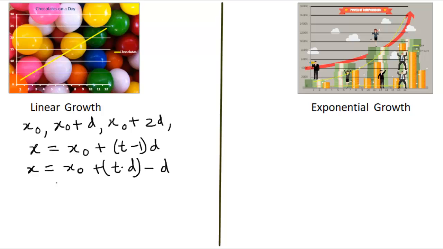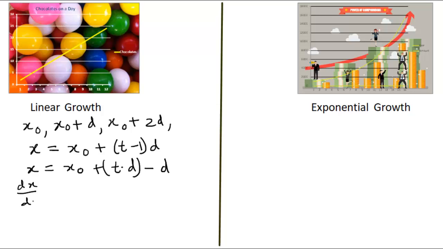Now we are interested in the rate of change of chocolates every day. Note that the chocolates are increased by d amount every day. Let us verify this using the calculus tool. We got the function of the number of chocolates on any day in terms of days, in terms of time. So differentiate this chocolate amount with respect to time: dx by dt.